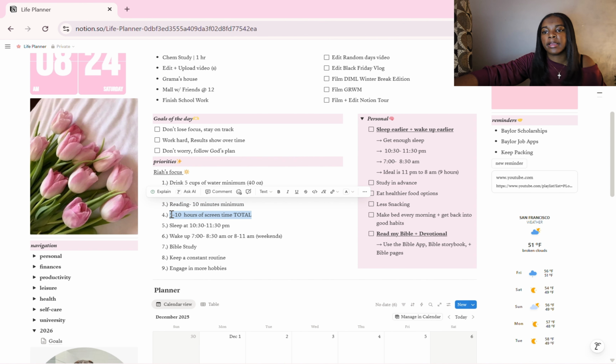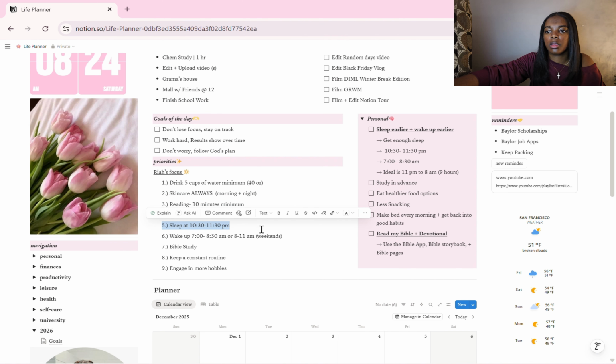Then I have my screen time goals, which is 5 to 10 hours. I don't think that's really possible at this point. There you go. And then I have my sleep goals, and when I want to wake up, make sure I do my Bible study, have my consistent routine, and engage in more hobbies.